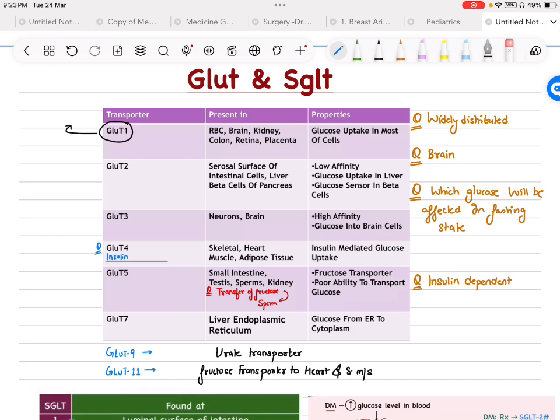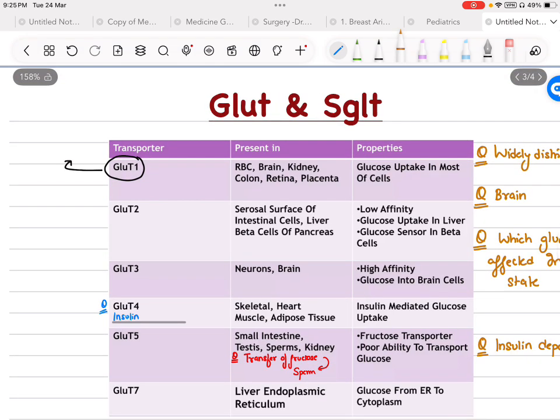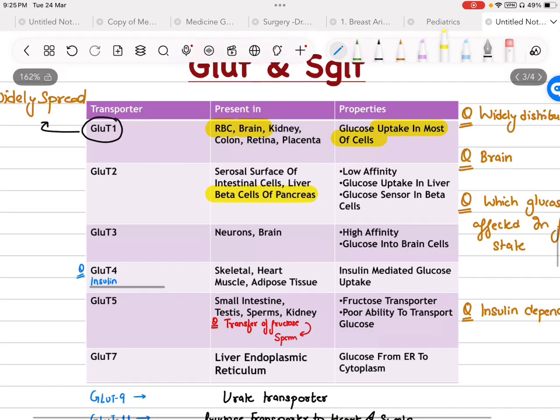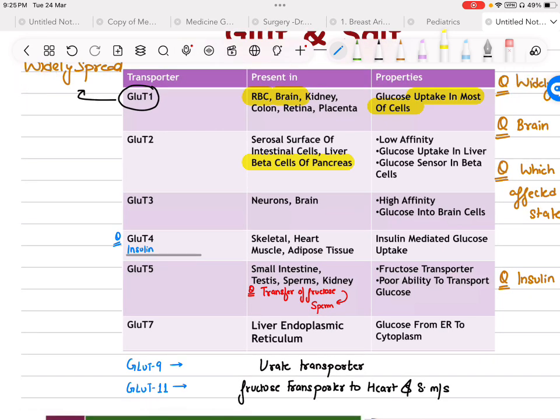So we will be starting with GLUT1. As we all know, GLUT1 is widely spread. It is present almost everywhere in our body, mainly in RBC and brain. And it has glucose uptake in most of the cells like RBC, brain, retina, placenta. And if we talk about GLUT2, it is mainly present on the beta cell of the pancreas. So what happens is it has low affinity, glucose is taken up in the liver and in the beta cell. And if we talk about GLUT3, it is present in the brain.